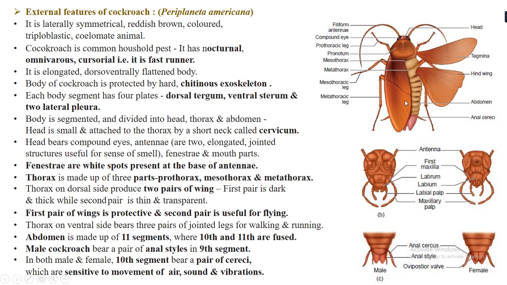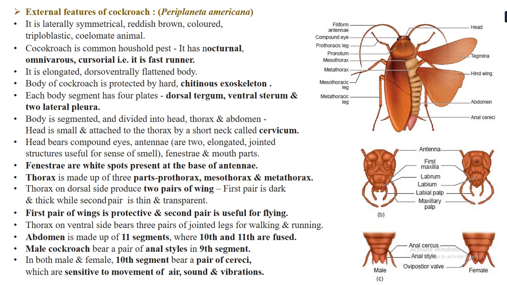Okay, now you can easily differentiate between a male cockroach and a female cockroach. A male cockroach will bear a pair of anal styles. Okay, it is in the 9th segment. Now if you see over here, this is the male cockroach and this is the female cockroach, and this is the anal style which you can see on the 9th segment of the male cockroach, and it is absent in the female cockroach. Okay, so this is one distinguishing character between the male and the female cockroach.